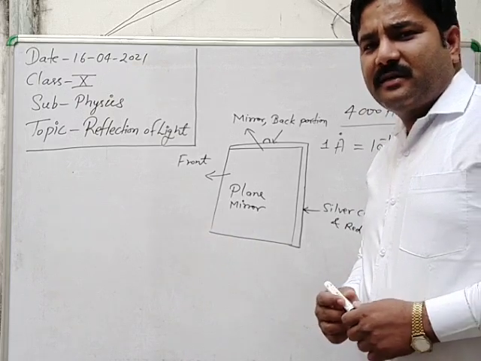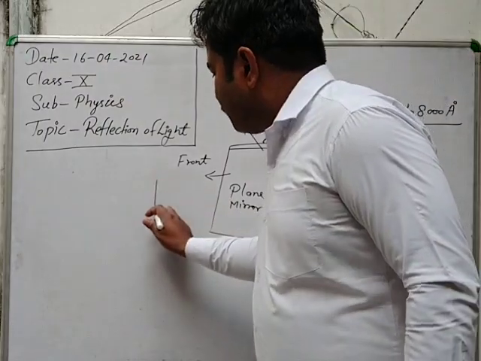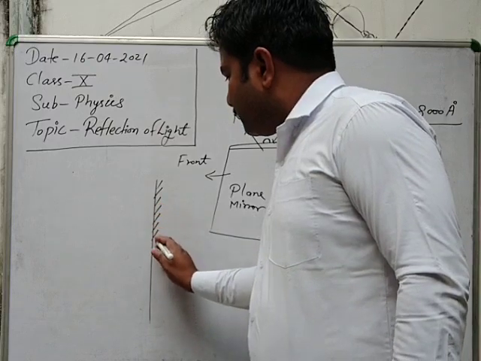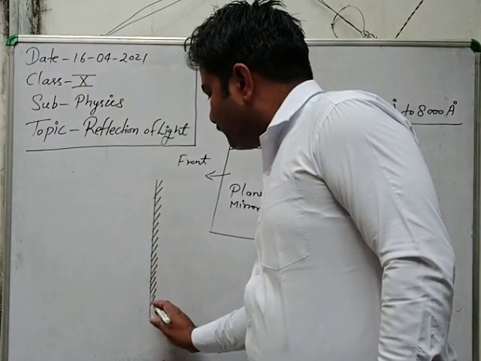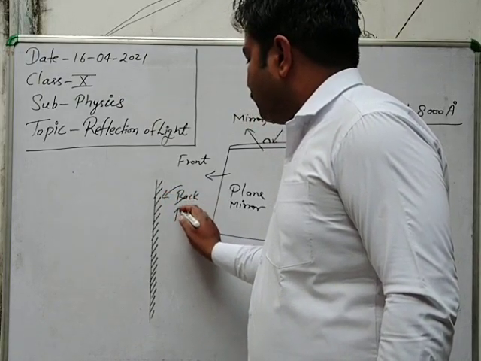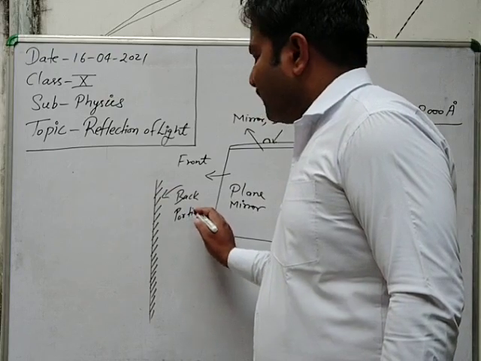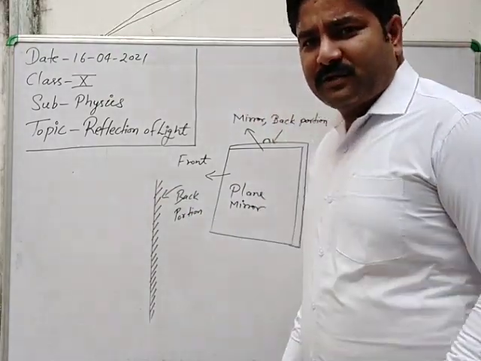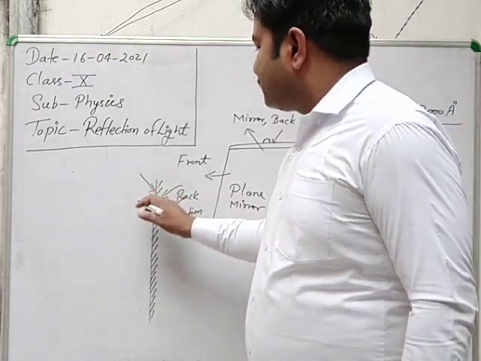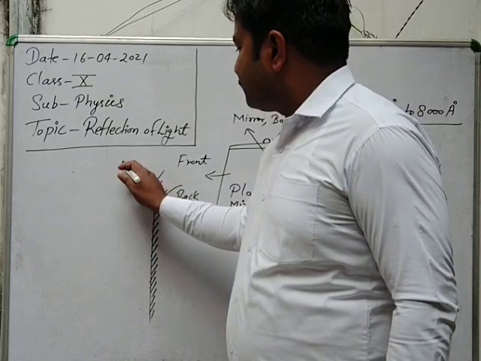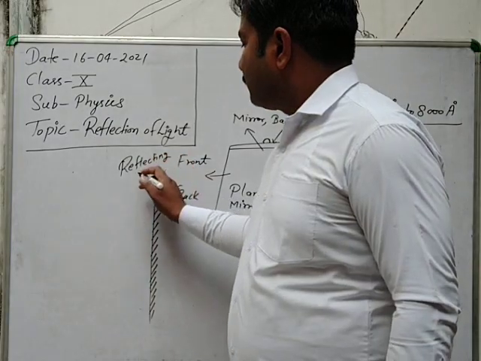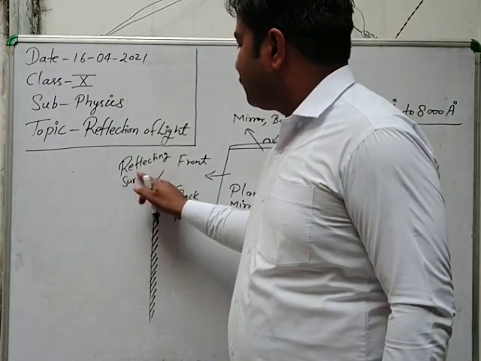Suppose this is the plane mirror, and here this one portion is what? The back portion. This is the back portion, that is the painted portion, painted just after silver coating. Clear? And this is the reflected surface, the reflecting surface. Reflecting surface. Clear?